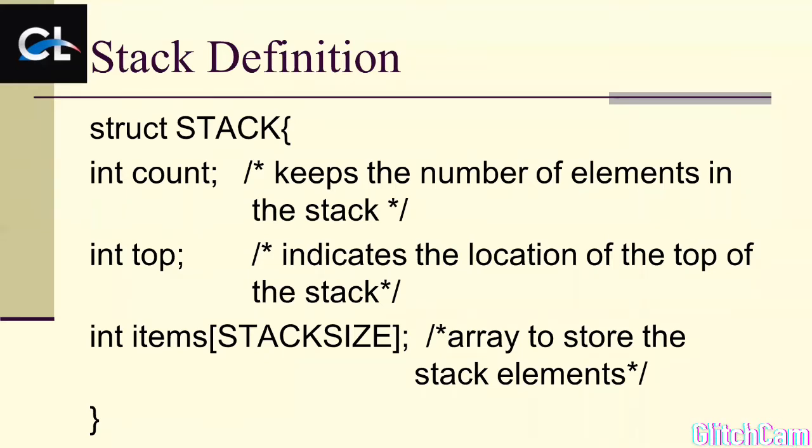If instead of struct I write class, so class Stack, under this as data members we can use int count, int top, and an int item array of stack size. The int item array is considered the declaration of the array. From where do we get this stack size? It is given in the question paper, either through the constructor or they will tell us directly.